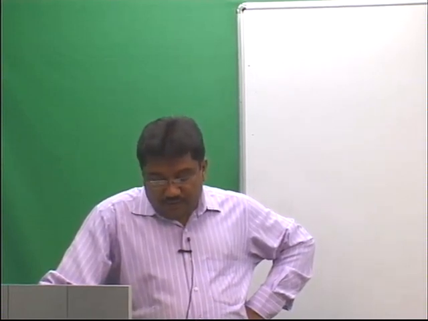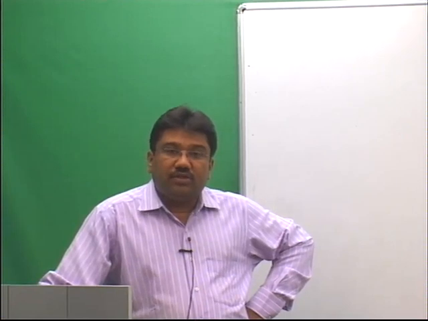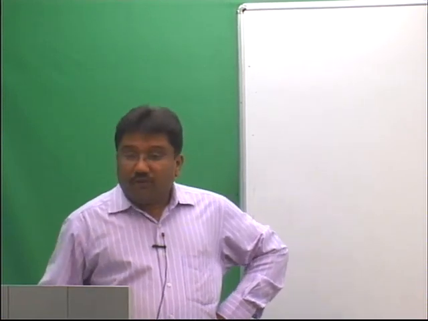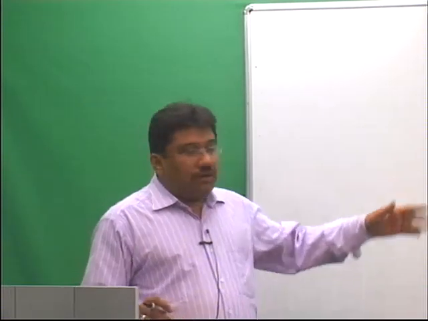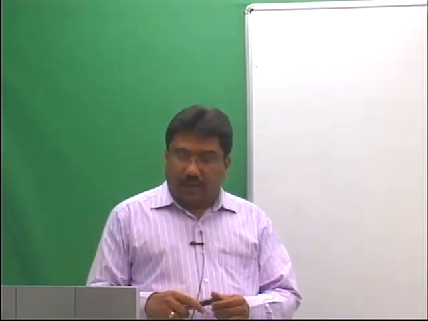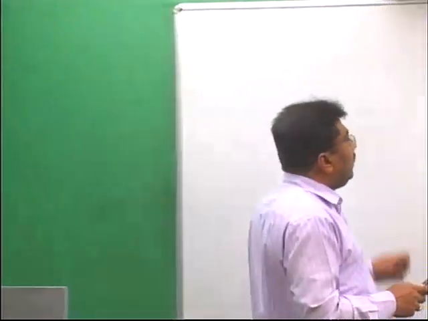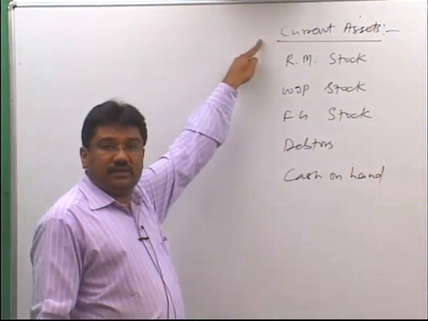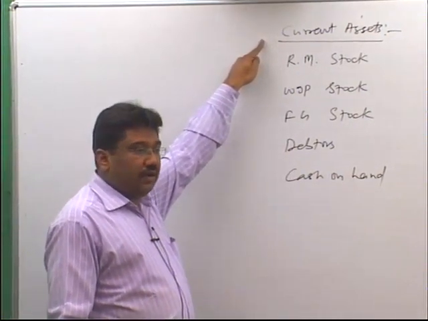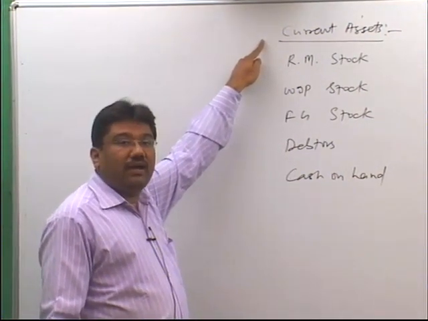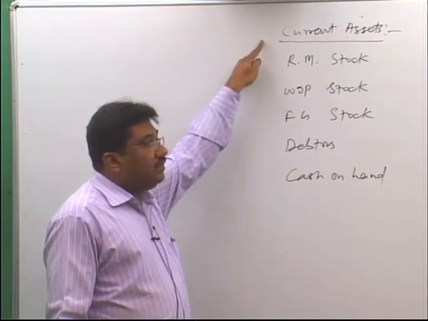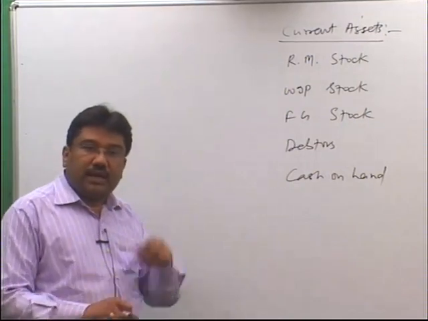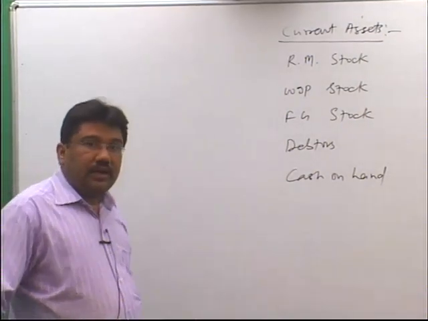Thereafter you are given some information regarding current assets and current liability. While doing such a question of estimating working capital, your first job is to find out which are the current assets in the given sum. If you see carefully, in this sum you are given 5 current assets and 3 current liabilities. Now how to identify whether a particular item is a current asset or a current liability?